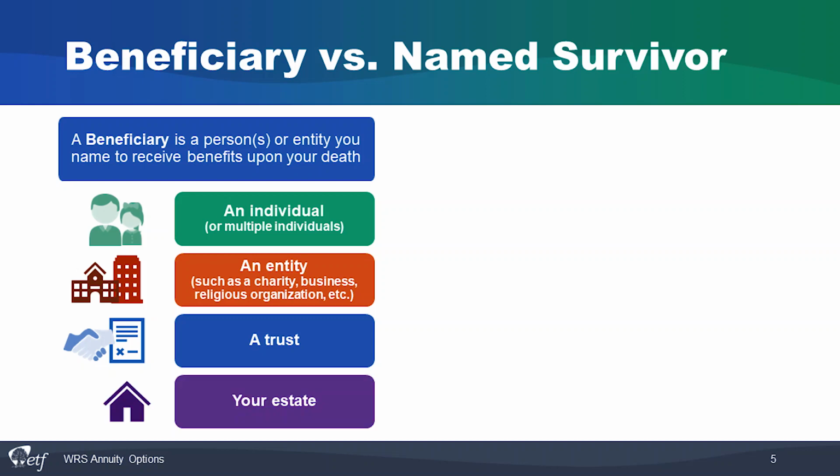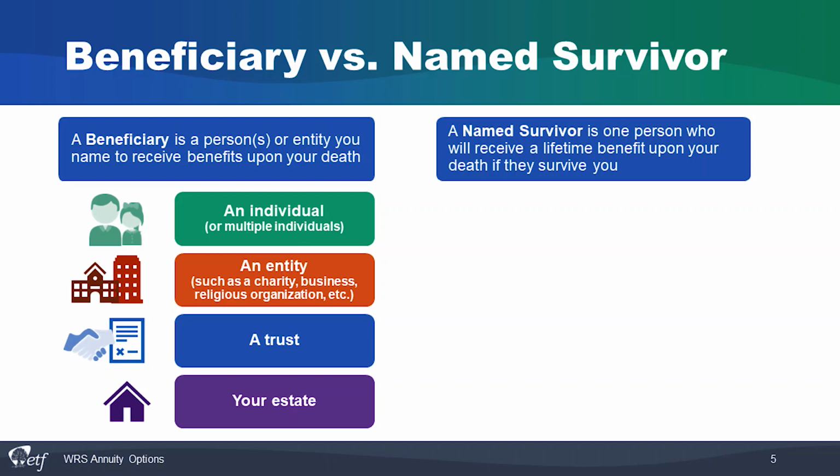Or you can name your estate to ensure there are funds to pay for items at your death, or to have the benefits be distributed the way you want your estate to be distributed. A beneficiary can be changed by filling out a new beneficiary form at any time.